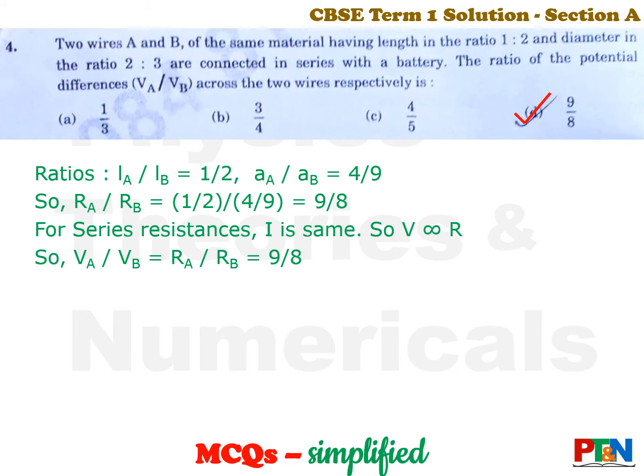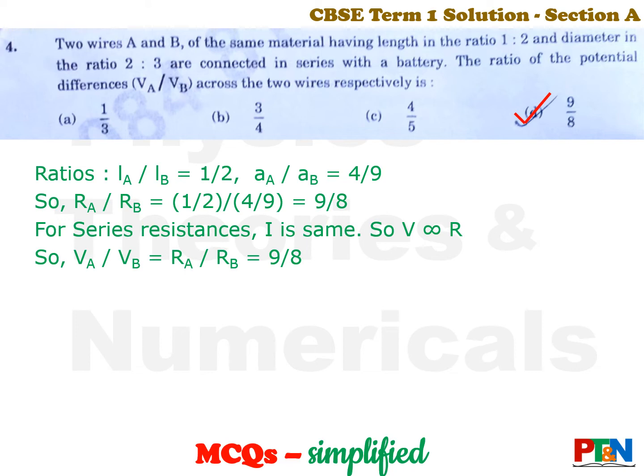The solution is that you have been given the ratio of lengths and the ratio of diameters. That means you have been given the ratio of areas also. So find the ratios of length and area, and then find the ratio of the resistances. This ratio of the resistances is 9 by 8. They are connected in series, so the same current flows through them. So the potential drop will be proportional to the resistances, that is 9 by 8, that is option D.